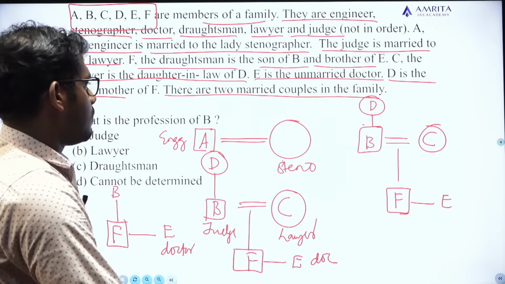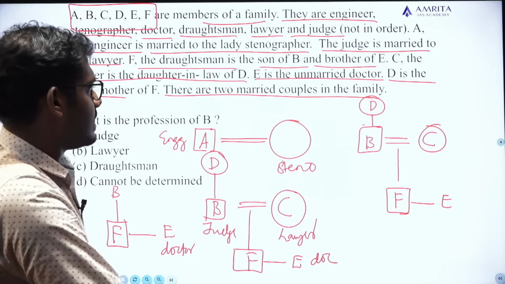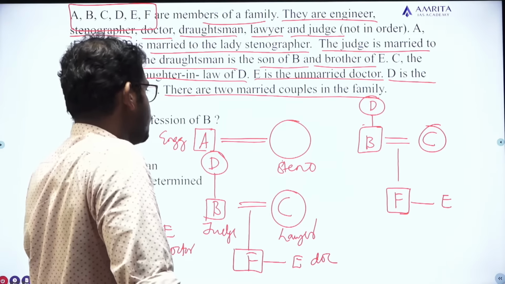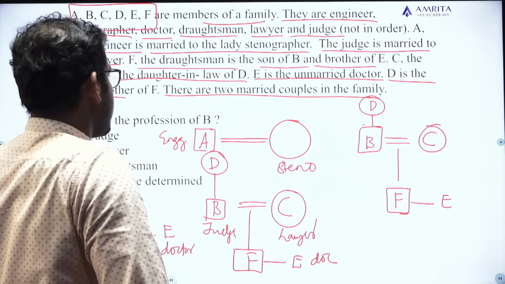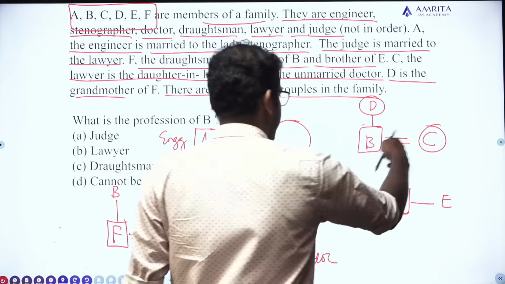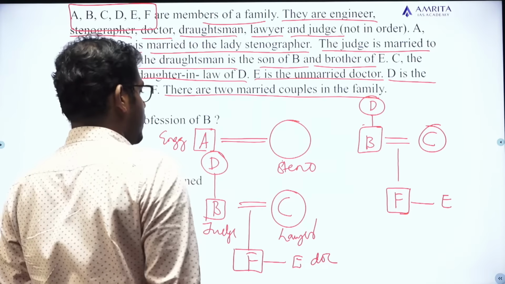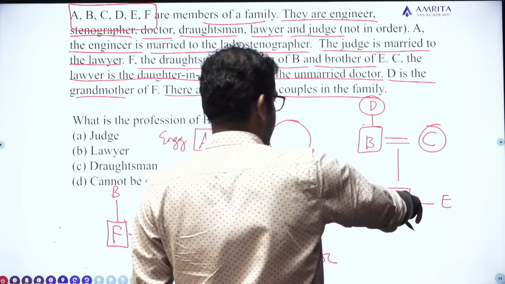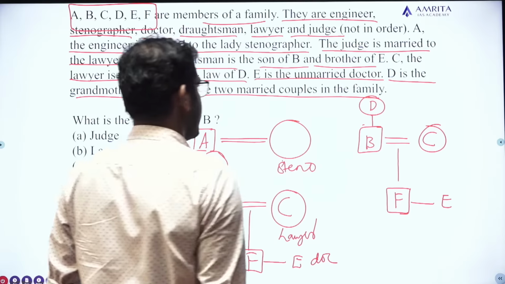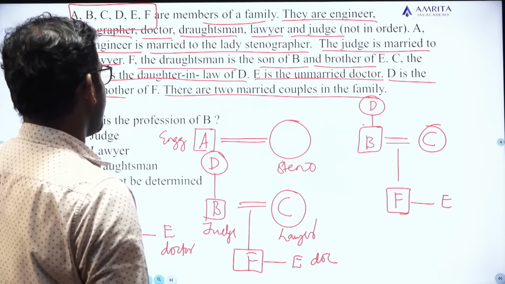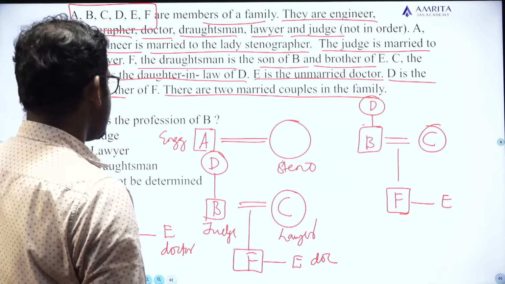One member is missing, actually. A is missing. They are saying there are two married couples in the family. Actually, this is one married couple. And it is a male and he is an unmarried doctor. So he is unmarried.